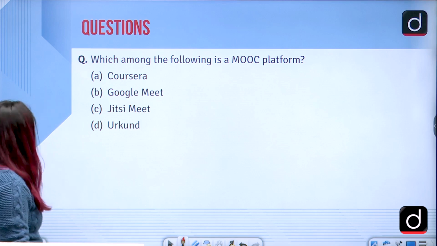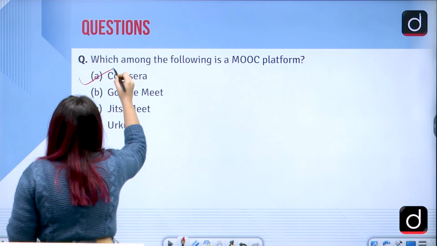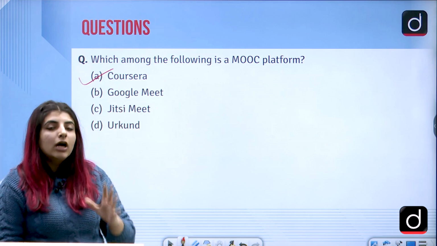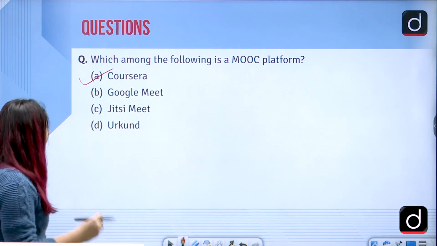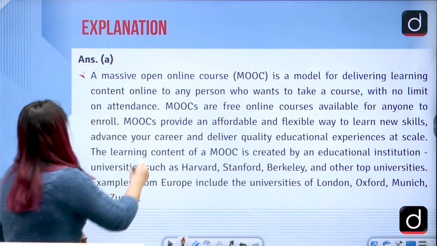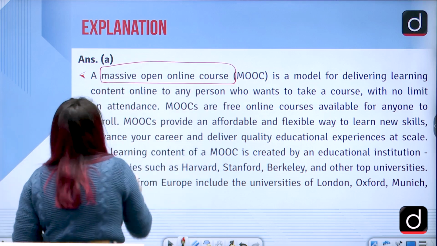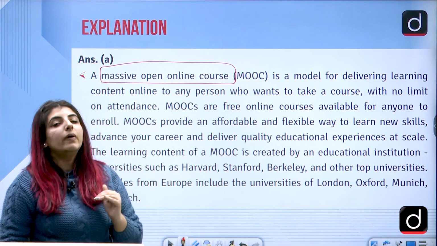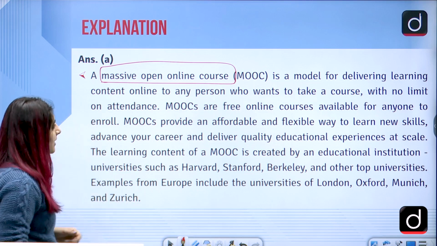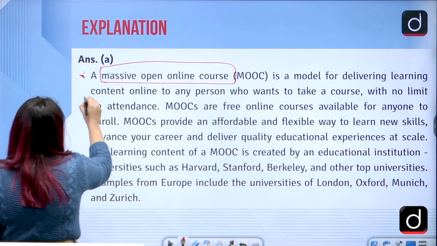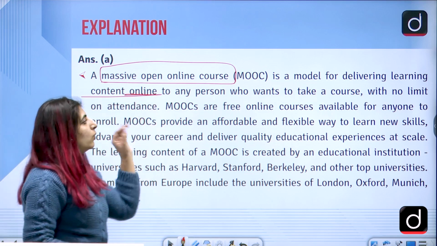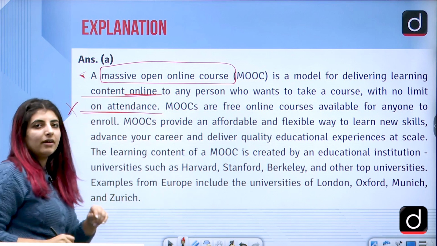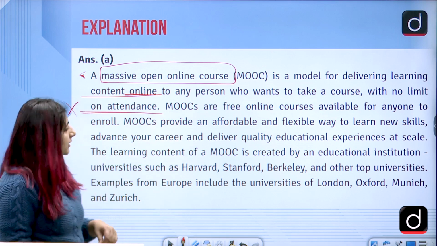The answer to this question is option A, that is Coursera, and I hope that all of you must have come across such a platform, right? What is MOOC? MOOC is Massive Open Online Course, right? So the full form you all should be knowing. So basically MOOCs are the courses which are available to all people without any fees. Correct? Model for delivering learning content online to any person who wants to take a course with no limit on attendance. So no attendance is there, no fees charged for these kind of courses.